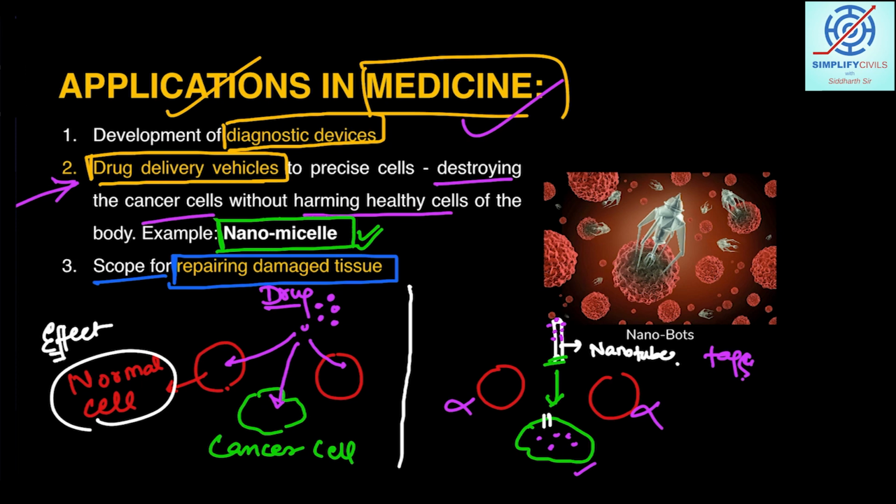And you can see there are nanobots. These nanobots are also very useful. These nanobots can reach a specific place in the body, and they can even help in the repairing of the tissue. These particular nanobots can repair the cells, they can repair the tissues, they can help in building vessels also, repairing blood vessels also. Anything is possible with the nanobots.